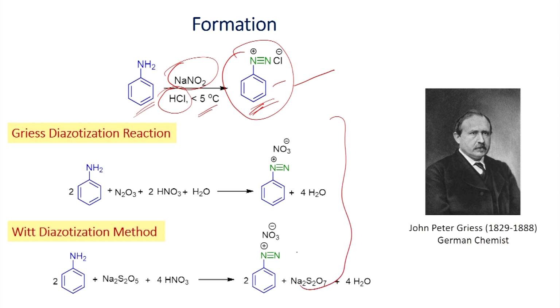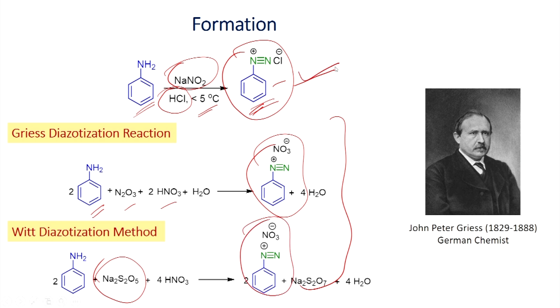These are some of the other methods to make the diazonium salt. In this reaction of aniline, N2O3 and aqueous medium are shown, you can try to make this diazonium salt. Similarly, in place of N2O3, you can also use Na2S2O5 and make the diazonium salt. As I just mentioned, if you compare with aliphatic, aromatic diazonium salts are reasonably stable. Usually once you make the diazonium salt, we carry out further reaction in the same medium.